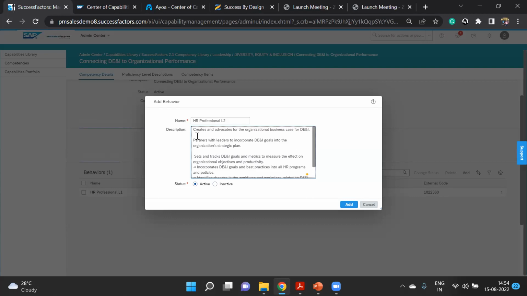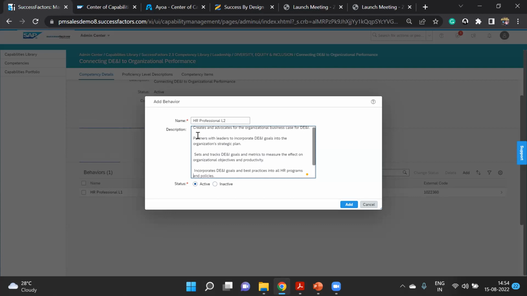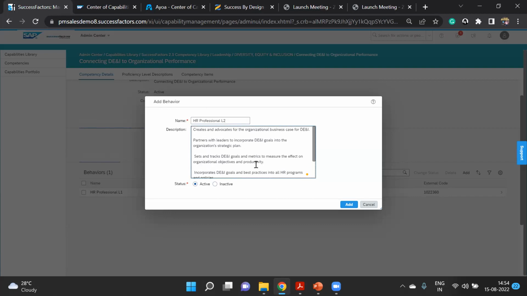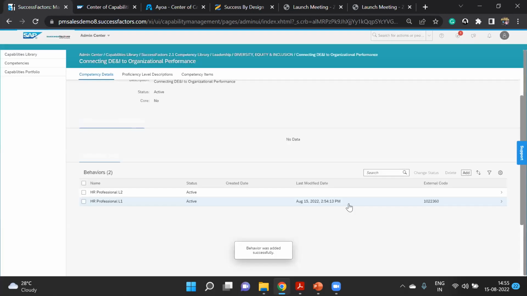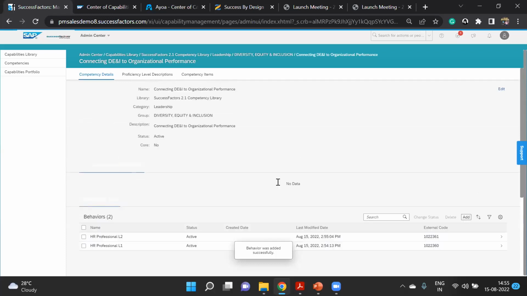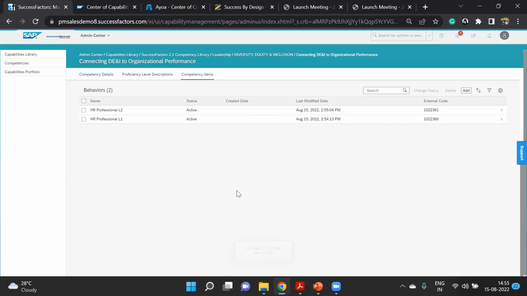In my previous organization, there was a team, human capital advisory. They used to do all these things day in and day out, right? They are very much experts in that area, but those inputs used to come to us, and we used to capture them in this tool. So this is also possible. The external code will be auto-generated, but this is where the behaviors, your competency behavior, will be attached.